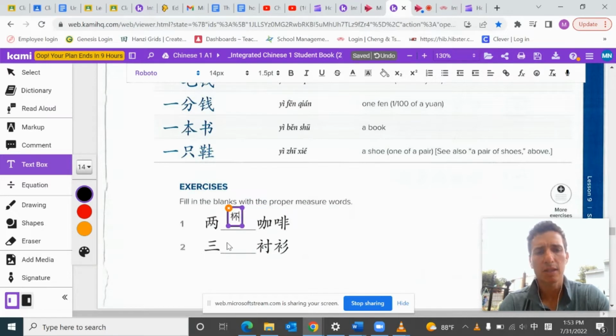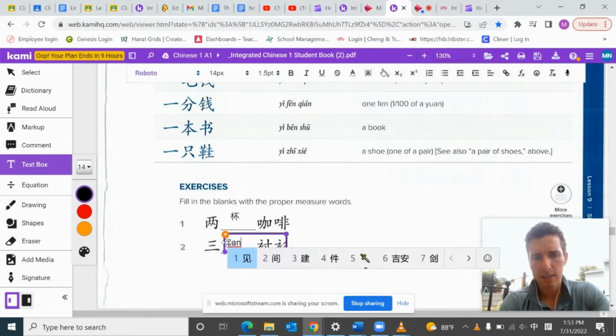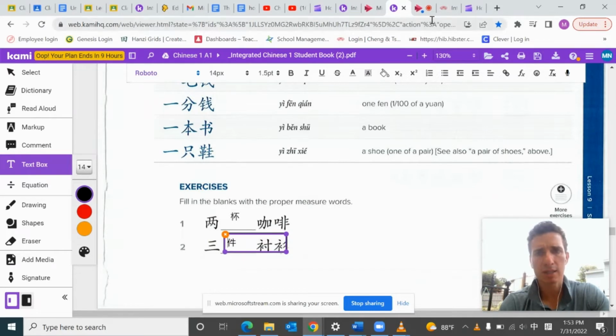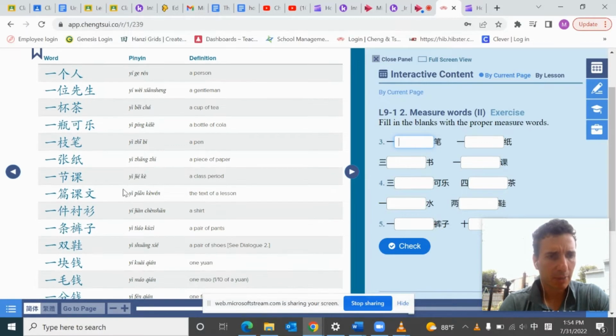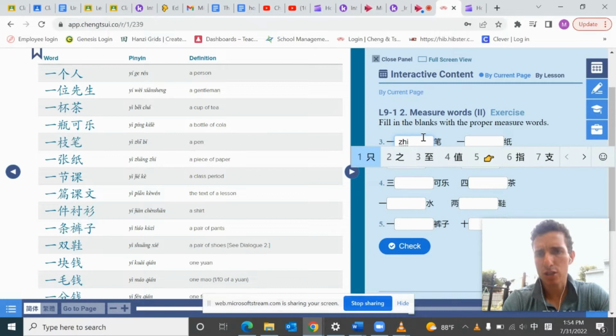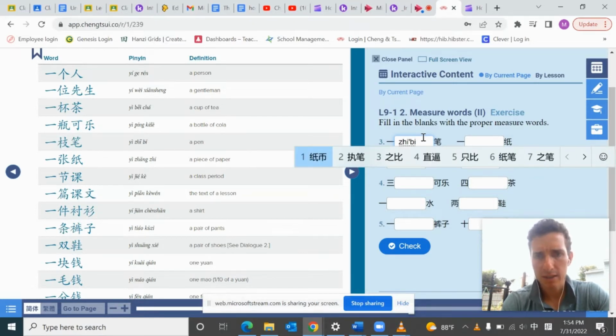So you would say three kind of pieces or garments, which would be 件衬衫, right? And then here's some more exercises. Okay, so if you have like a pen, so something, B. So if you recall, and it's actually right here side by side, so it'll be right here. So 支笔, and I'm trying to see if I can get it to pop up.